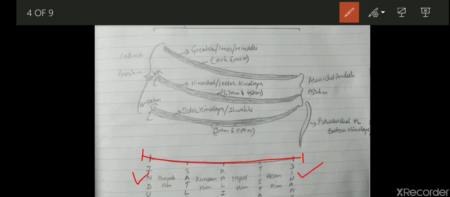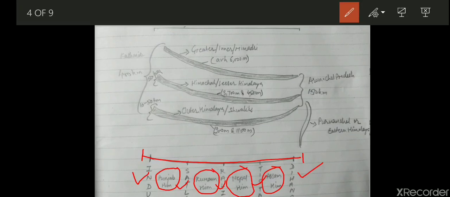So Indus, then Satluj, then Kali, Tista and Dihang. So the area between Indus and Satluj is known as Punjab Himalayas. From Satluj to Kali, that is known as Kumayu Himalayas. From Kali to Tista, that is Nepal Himalayas. And from Tista to Dihang, that is Assam Himalayas.